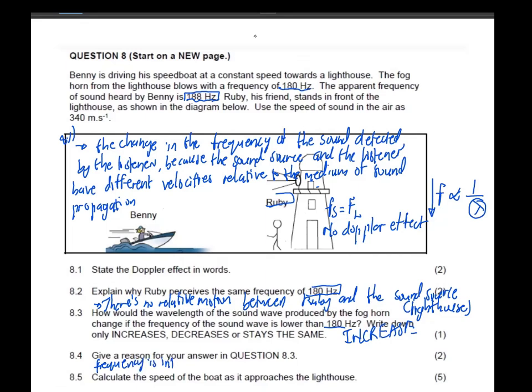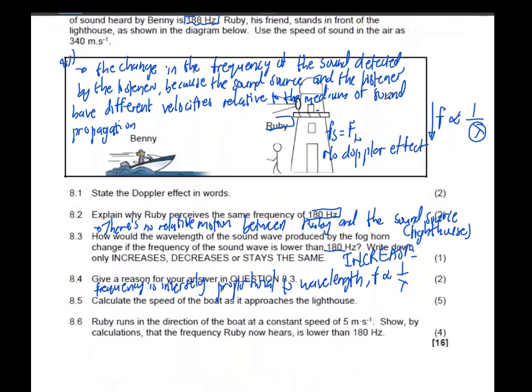And then to explain, give a reason for your answer in question 8.3, we say frequency is inversely proportional to wavelength, right? So f is inversely proportional to wavelength. So we can say a decrease in frequency will result in an increase in wavelength.